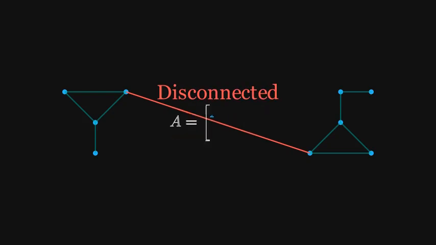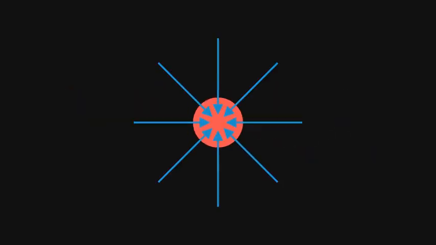In a disconnected web, our matrix becomes block diagonal. Now, we don't have one unique eigenvector, we have many. And then there are dangling nodes, pages that link to nothing. They act like black holes, sucking the importance out of the system until every page has a score of 0.